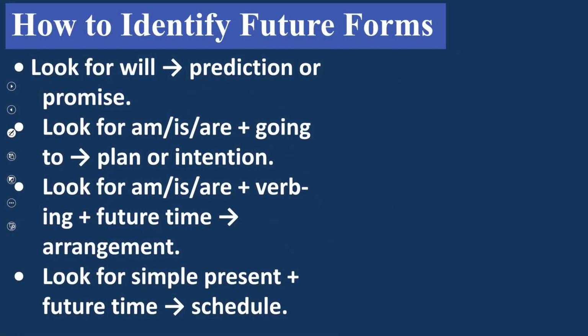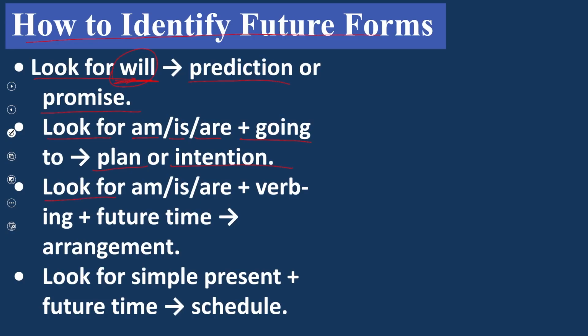Yes, look at this. How to identify future forms. Look for will. There are so many sentences before you, and you want to identify the future forms. First of all, you have to search: is there will? If there is will, it means it is used for future predictions or promises. Look for am, is, are, and after that going, which means it is used for plans or intentions.